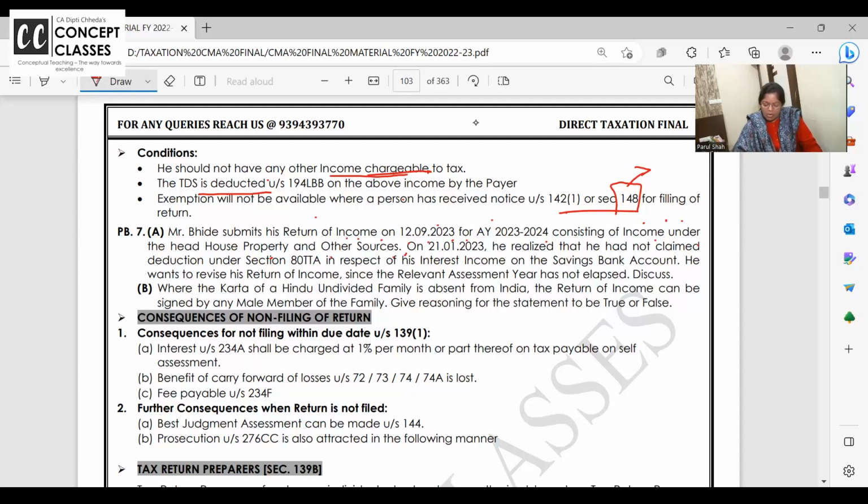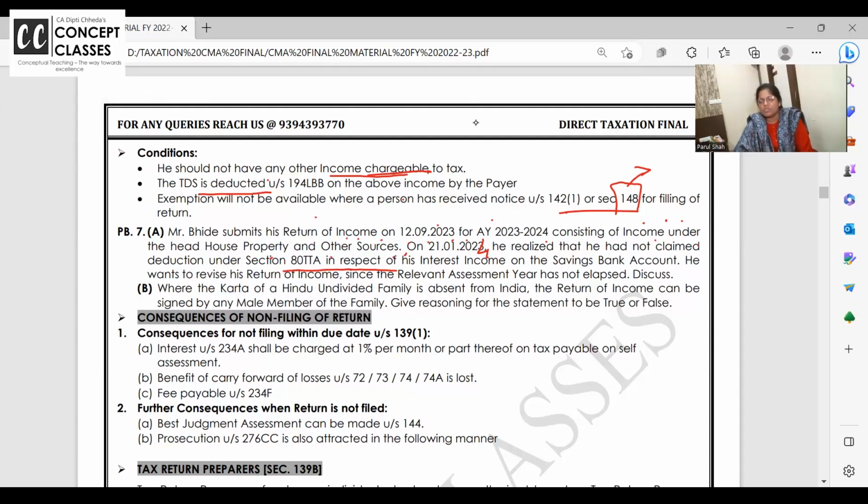On January 21st, January 24, this is 24. He realized that he had not claimed 80 TTA deduction. 80 TTA deduction is given to individuals, those who are having bank interest. Sometimes you should give a link like this. I told you in MCQs in final also house property, business head, salary, TDS, deductions, all they will ask.